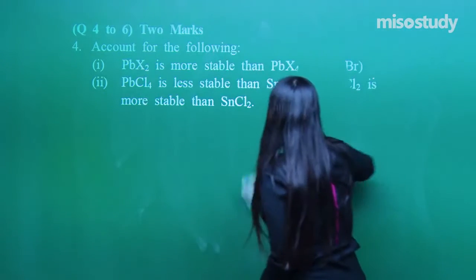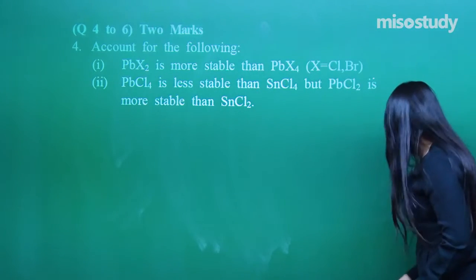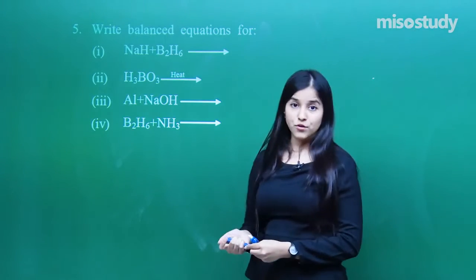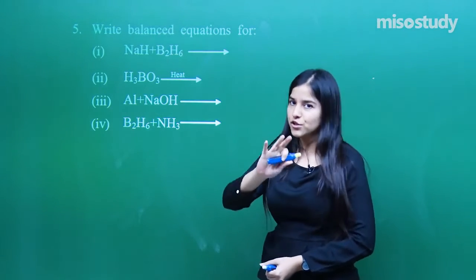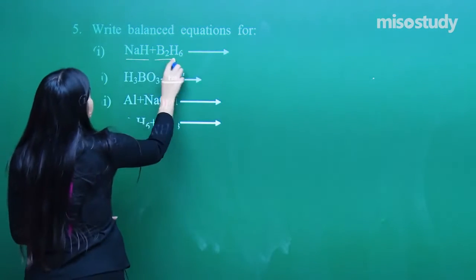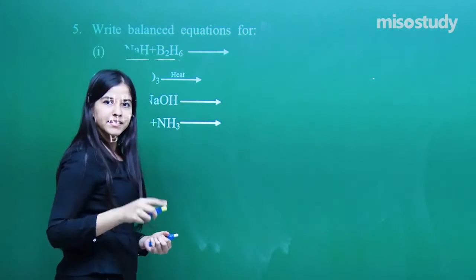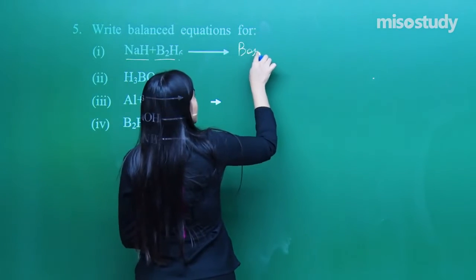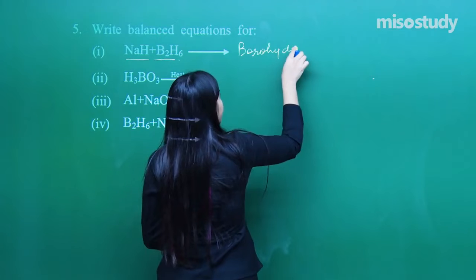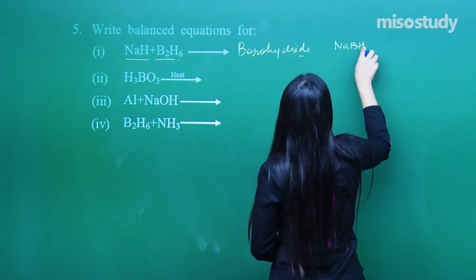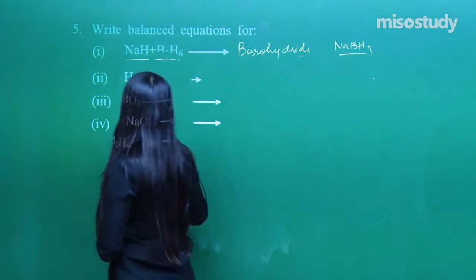So again the next question, question number 5, will be of 2 marks. Now complete the reactions, right? We have to write down the balanced reactions. Balancing you have to do. Fine. Okay. NaH plus B2H6. Here is the reaction to form borohydrides. What kind of a borohydride is formed? Sodium borohydride, NaBH4, a very good reducing agent. I told you about this.